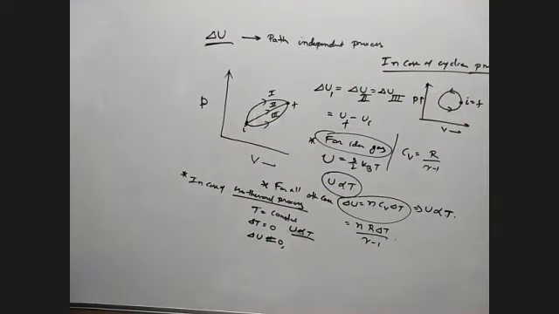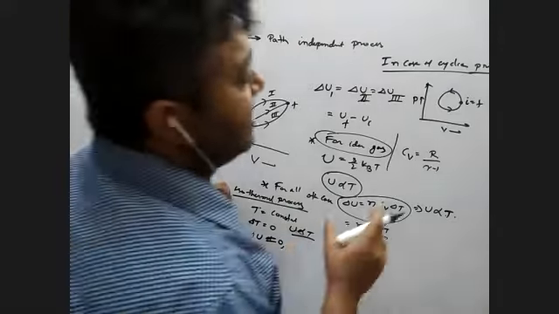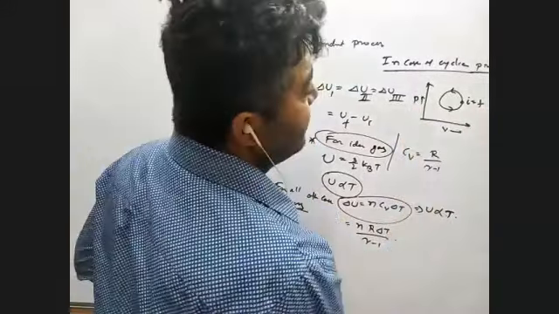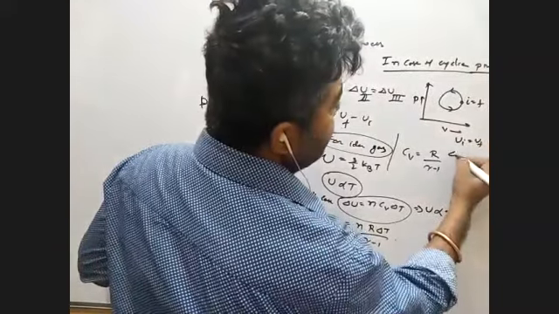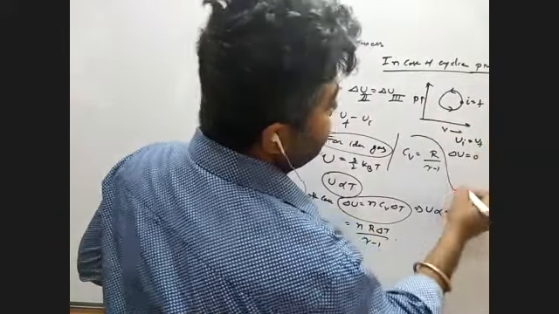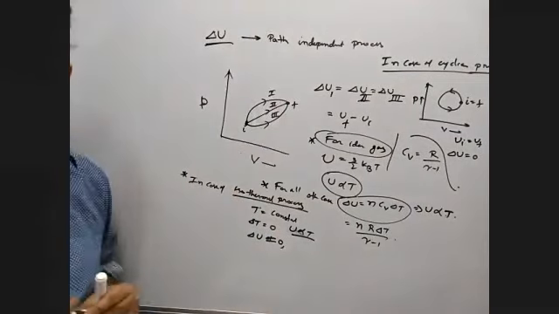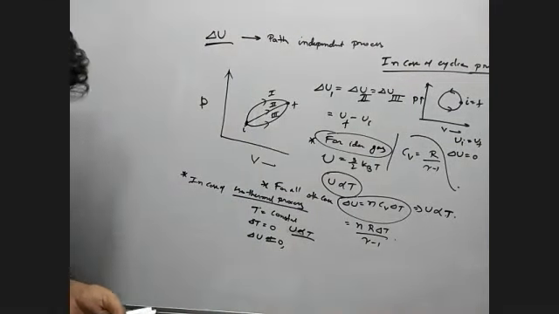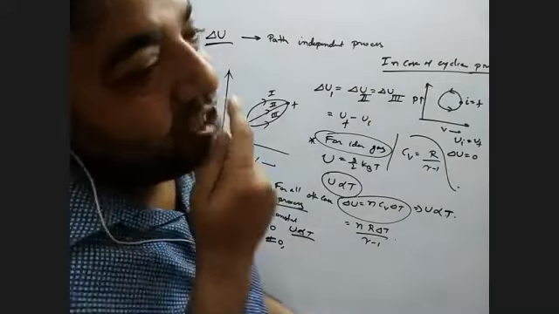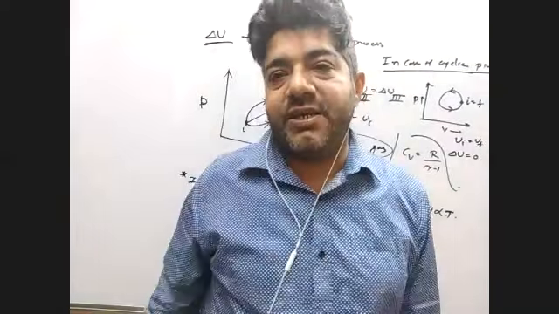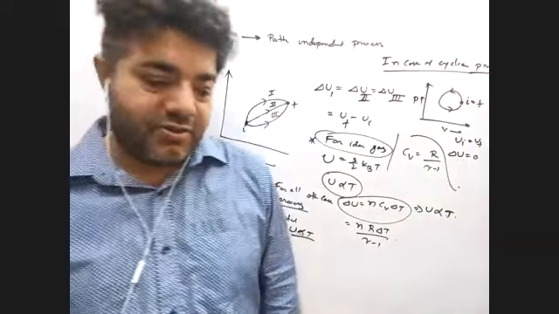So as the initial and final points are the same, what about del U? It is 0. So in a cyclic process, there is no change in internal energy. Internal energy change is 0. Is it clear?